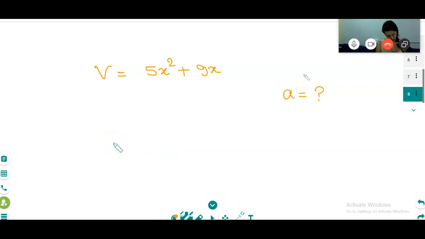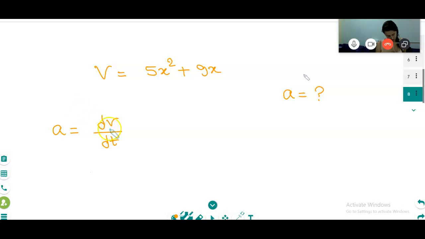How? Time maybe from the formula, maybe from v final. No. a is equal to how much? dv on dt. Yes, dv on dt. a is equal to dv on dt.